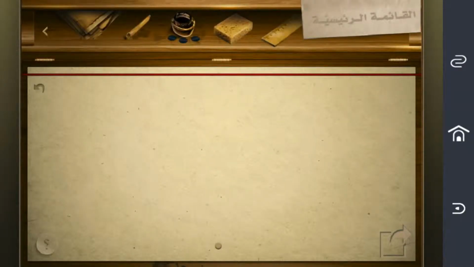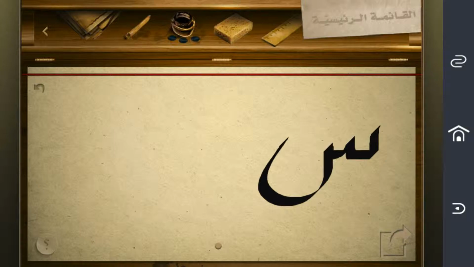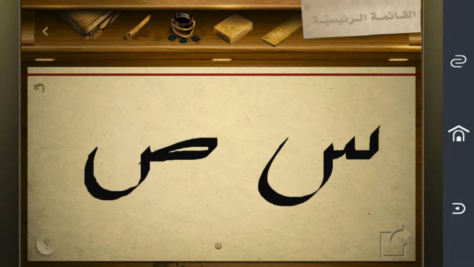Let's start with the sound S. The emphatic form. Again. Try to open your mouth to pronounce it correctly.